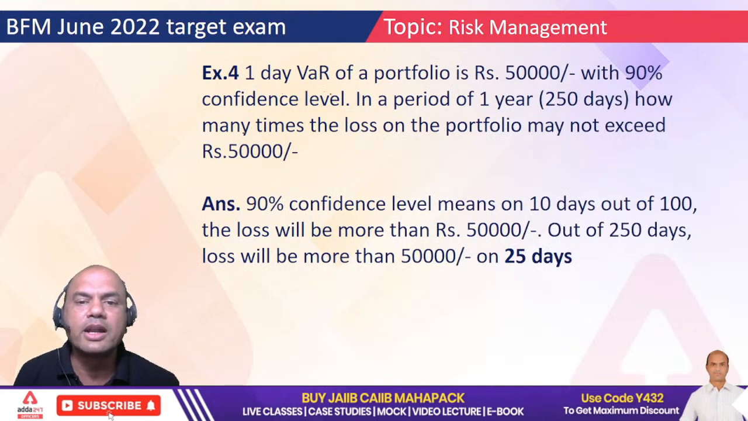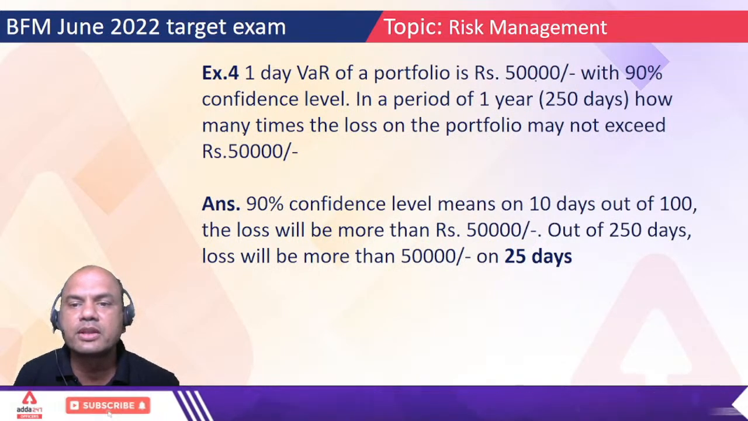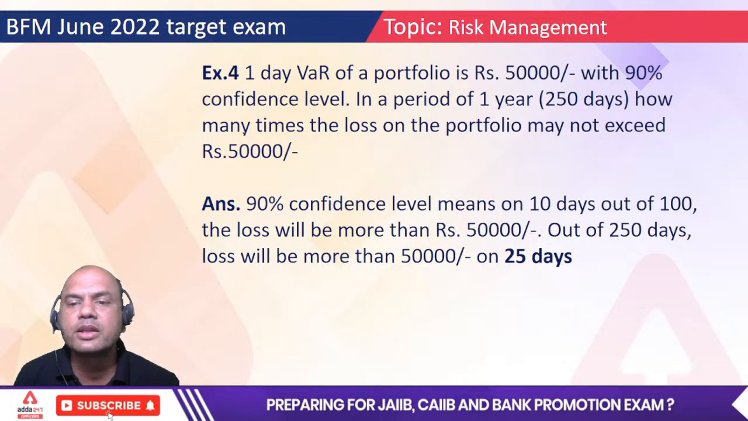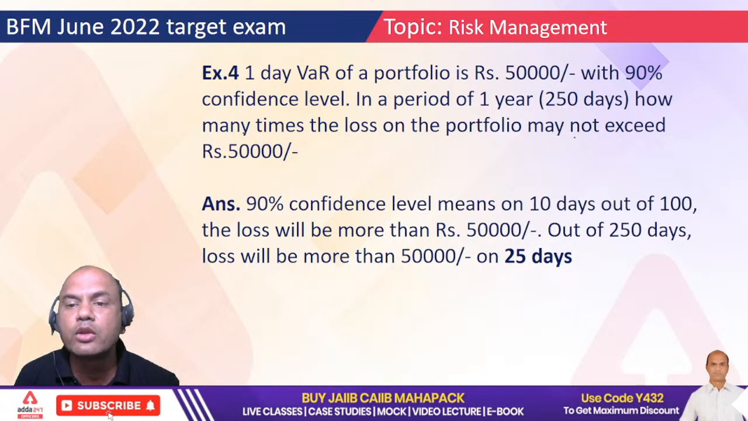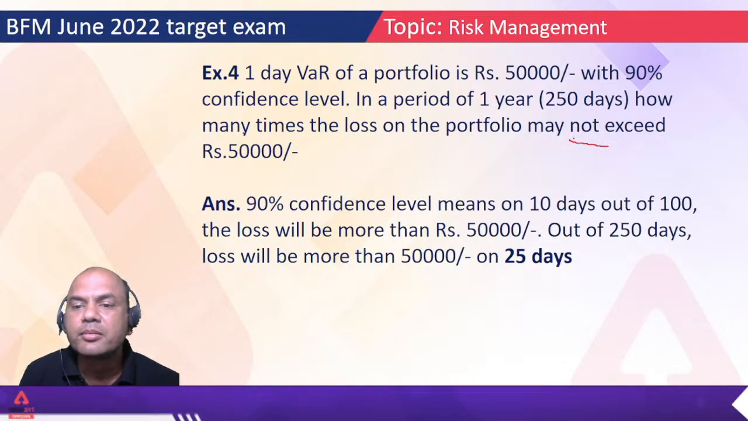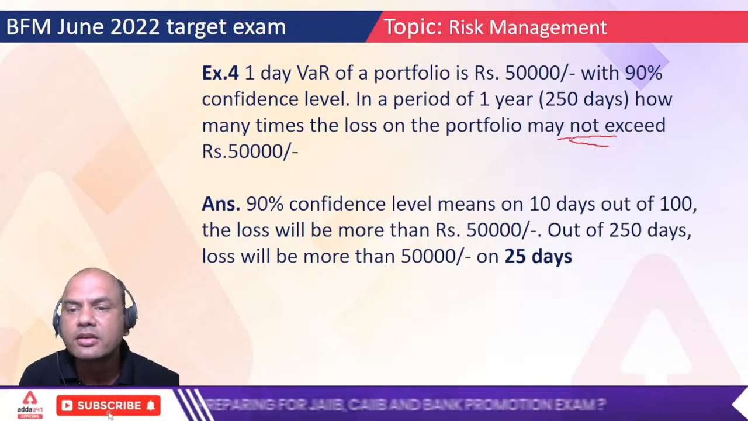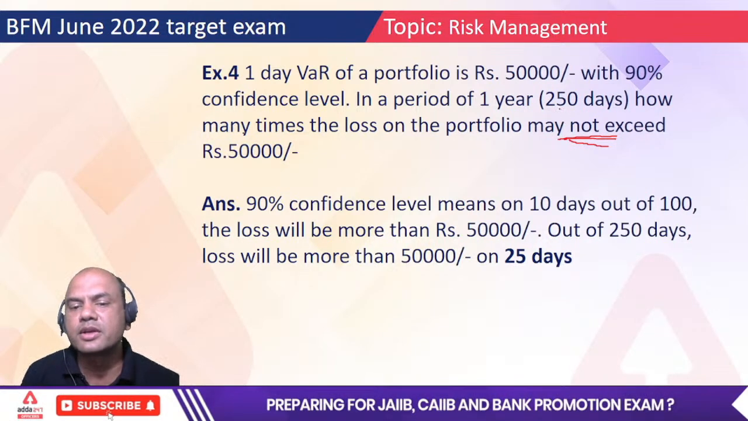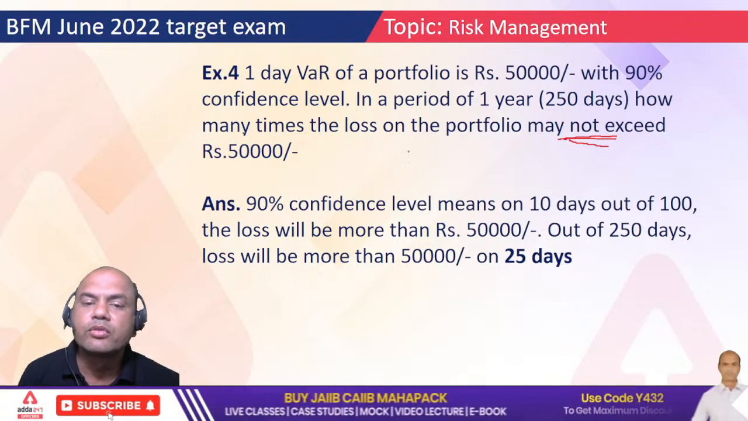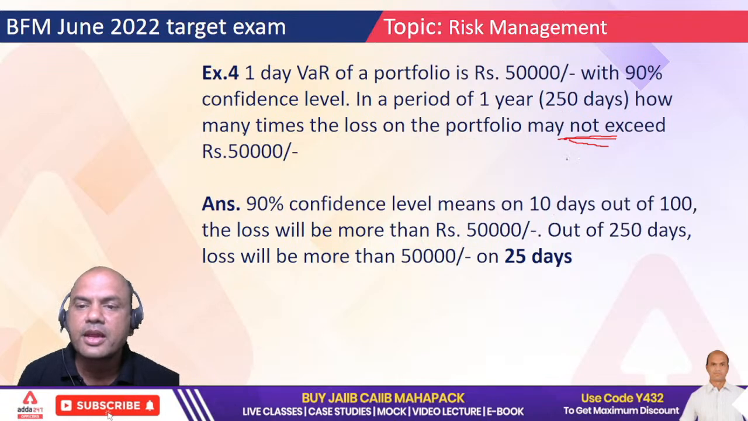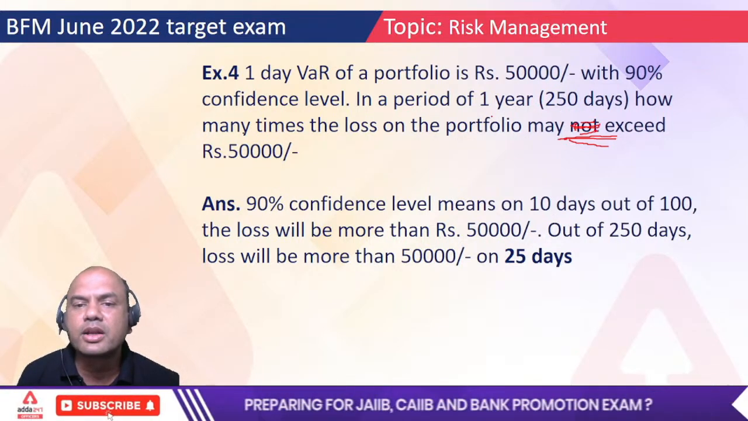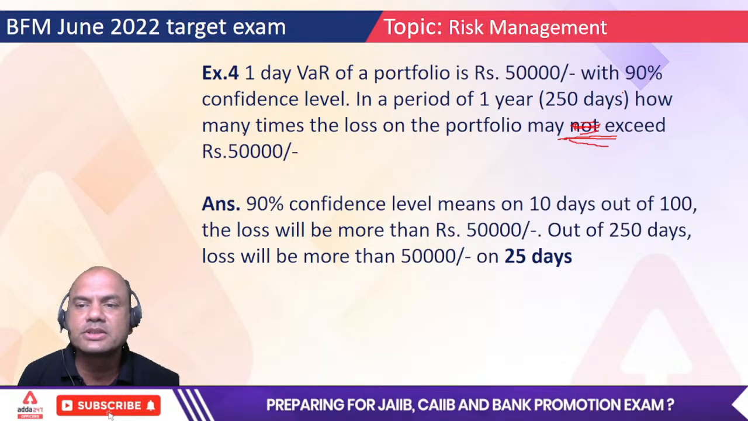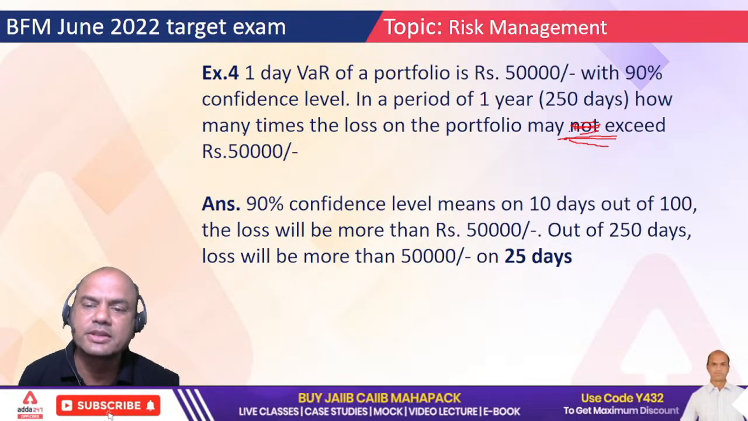Next, 1 day VAR of a portfolio is 50,000 with 90% confidence level. In a period of 1 year, 250 days, how many times the loss on the portfolio may not exceed 50,000? So, what is the answer? It should be may exceed, because what is given? 90% confidence level.